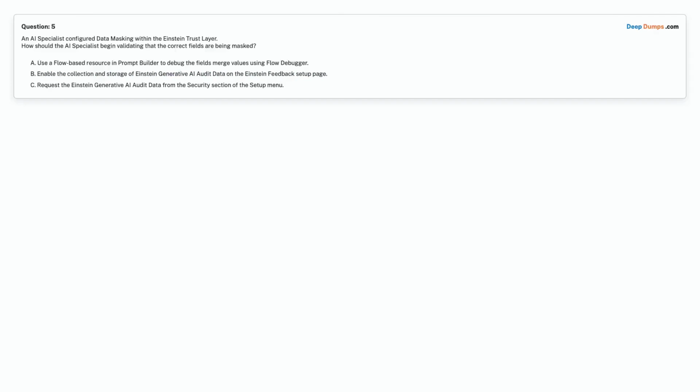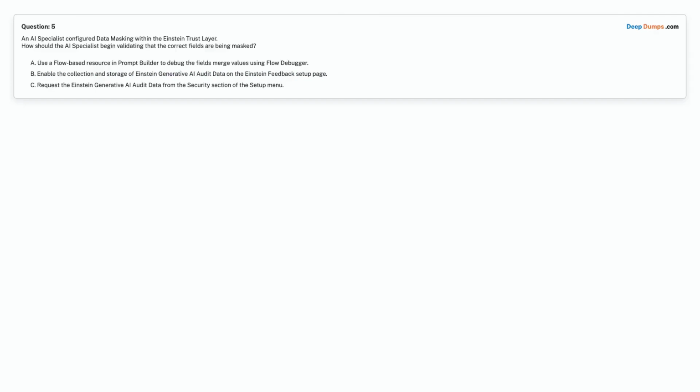Option A. Use a flow-based resource in Prompt Builder to debug the field's merge values using Flow Debugger. Option B. Enable the collection and storage of Einstein generative AI audit data on the Einstein feedback setup page. Option C. Request the Einstein generative AI audit data from the security section of the setup menu.